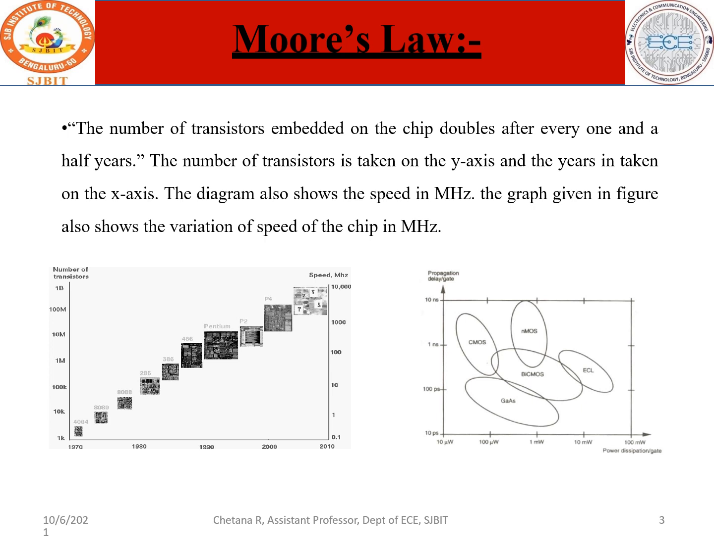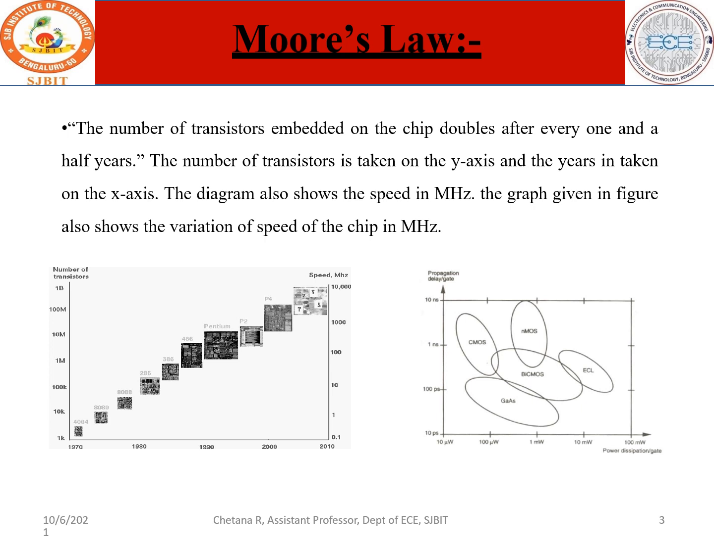This diagram shows the speed in megahertz. Along with that, the speed has also been shown here, and the graph given in the figure also shows the variation of speed of the chip in megahertz. So this is another diagram which I will be telling you about shortly. This is in accordance with the Moore's law definition.